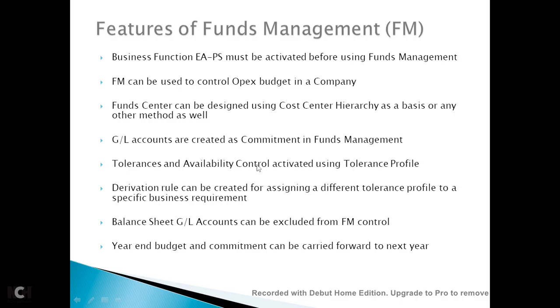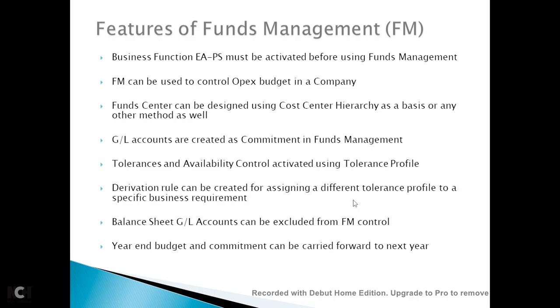Tolerances and availability control, you can activate it using tolerance profile. So funds management gives you this option of having the tolerance as well as availability control, like what we have in project systems. Then using the derivation rule, you can define a different tolerance profile to meet a specific business requirement.